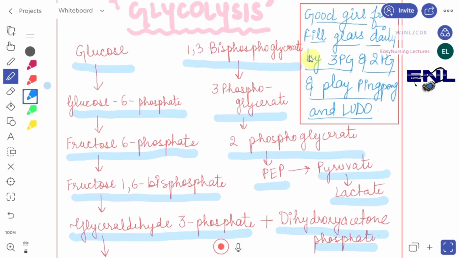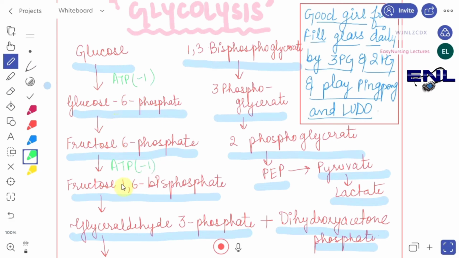It will help you. And if you want to learn the ATP and NADH that are involved here, when glucose is converted into glucose 6 phosphate, 1 ATP is lost. Okay, that means it will convert into ADP. And skip one step, now the same thing, 1 ATP is lost also here. Okay, now skip one step, from glyceraldehyde 3 phosphate, NADH will be added. Okay, 2 will be added.